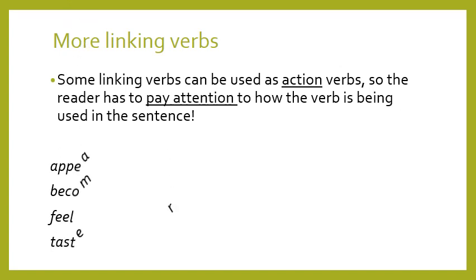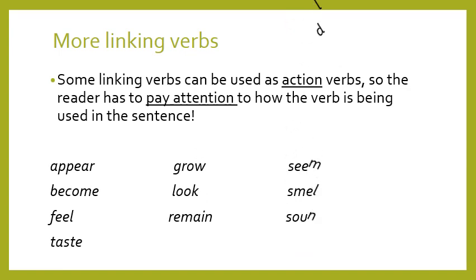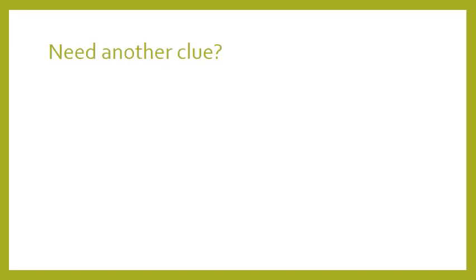Let's take first of all some examples of these verbs that can be used as linking verbs and as action verbs. Appear, grow, seem, become, look, smell, feel, remain, sound, taste. This is a group of verbs that can be used as action verbs and as linking verbs. How can you differentiate between them? You need another clue.